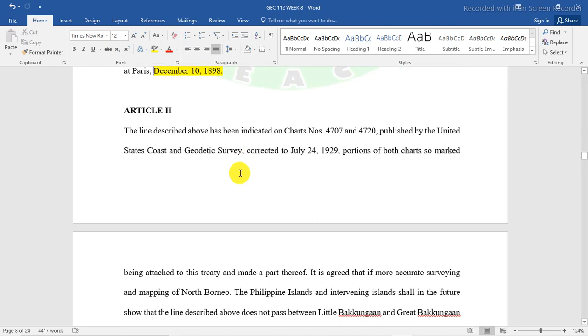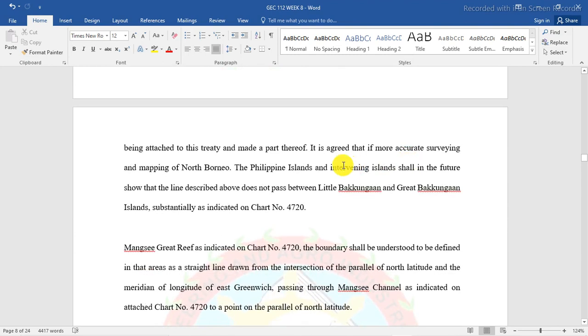Article 2. The line described above is indicated on charts number 4707 and 4720 published by the United States Coast and Geodetic Survey, corrected to July 24, 1922, portions of both charts so marked being attached to this treaty and made a part thereof.